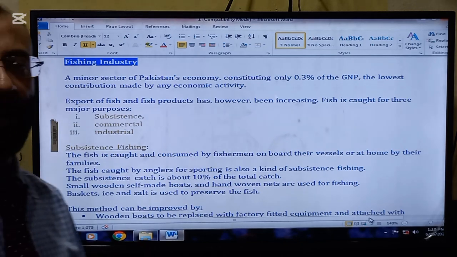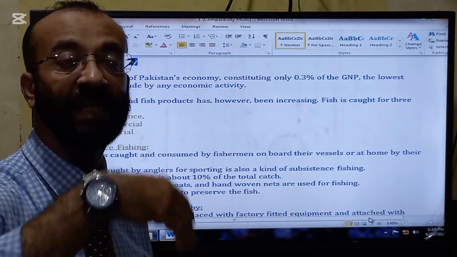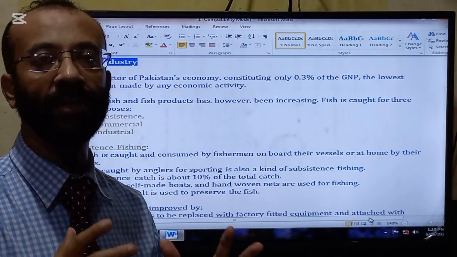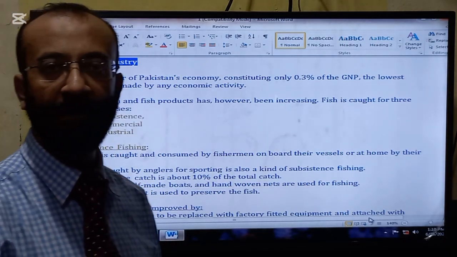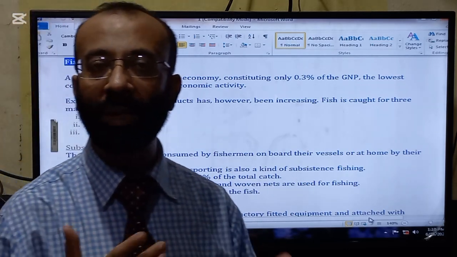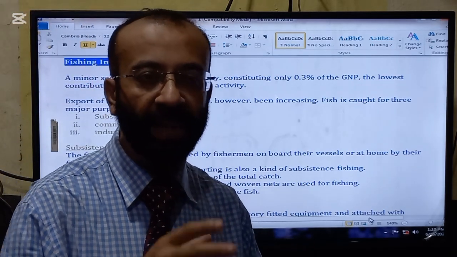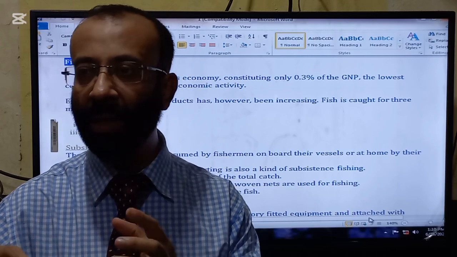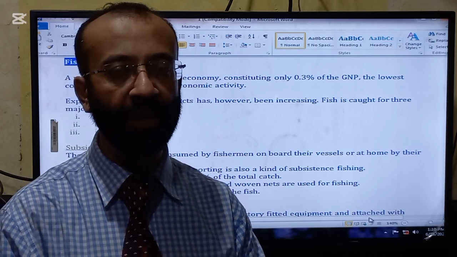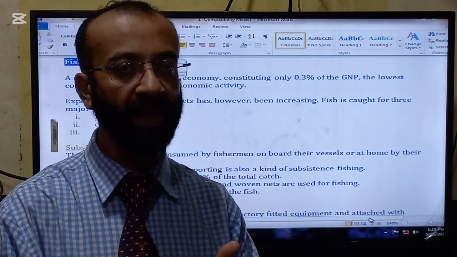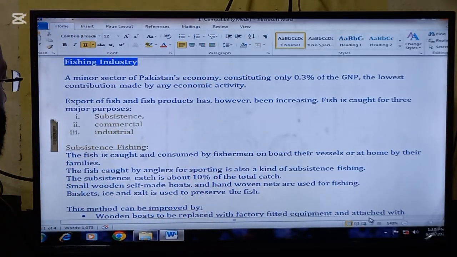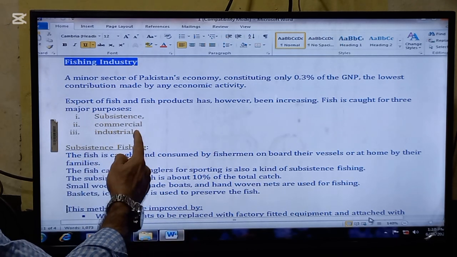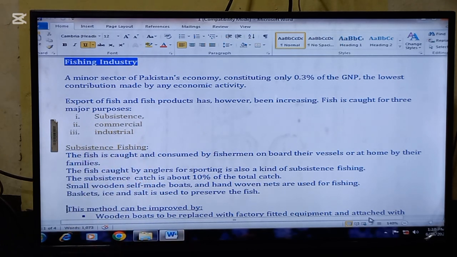Next is commercial. When fish is caught for the purpose of selling it and earning money, this is called commercial fishing. And the next is industrial fishing. When fish is caught for making products like canned fish and other things made from fish, this is called industrial fishing. So in total, there are three major purposes for catching fish: number one, subsistence; number two, commercial; number three, industrial. So we are going to read them one by one now.